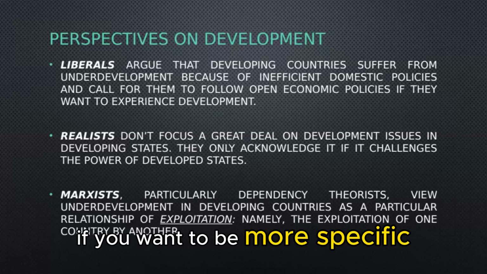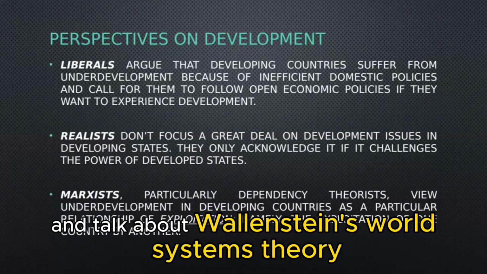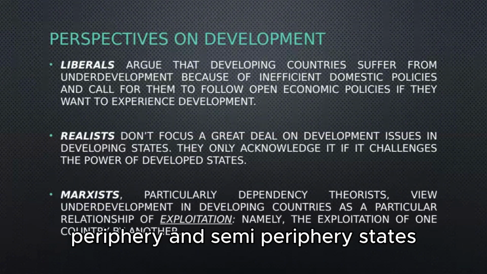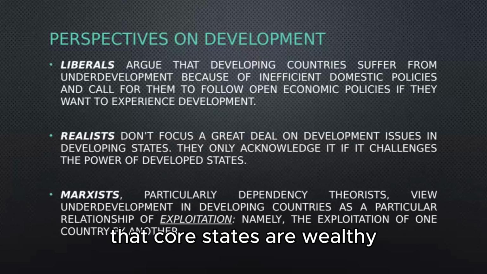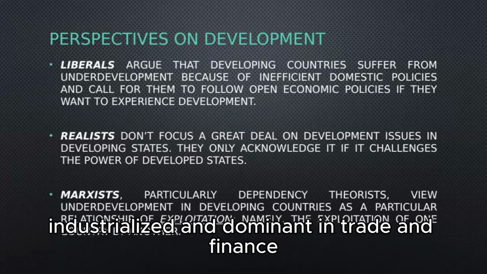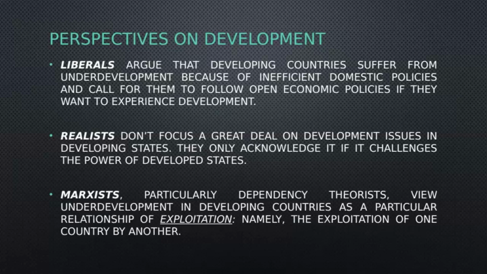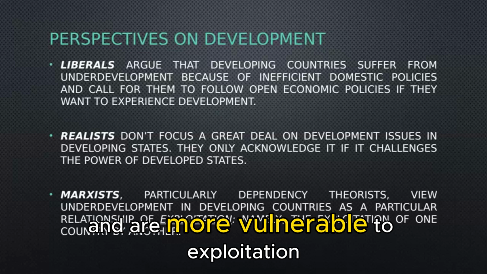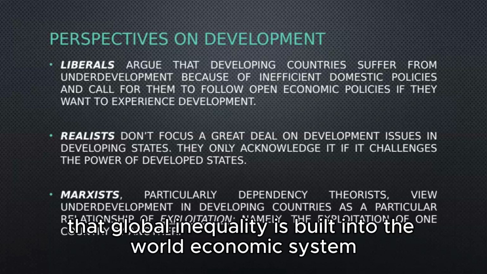If you want to be more specific and talk about Wallerstein's world systems theory, the main idea is that the world is divided into core, periphery, and semi-periphery states. Core states are wealthy, industrialized, and dominant in trade and finance, while peripheral states depend on raw material exports and are more vulnerable to exploitation. So you get from this theory that global inequality is built into the world economic system.